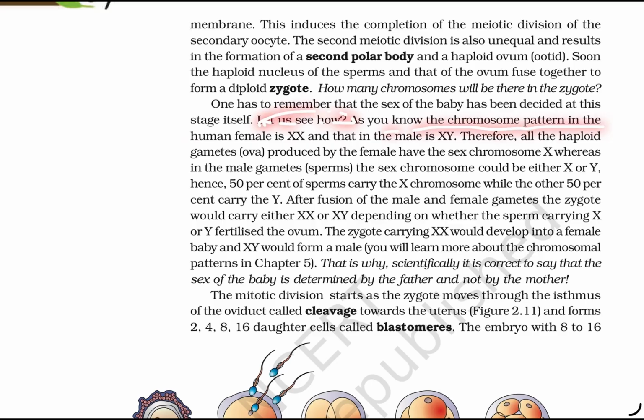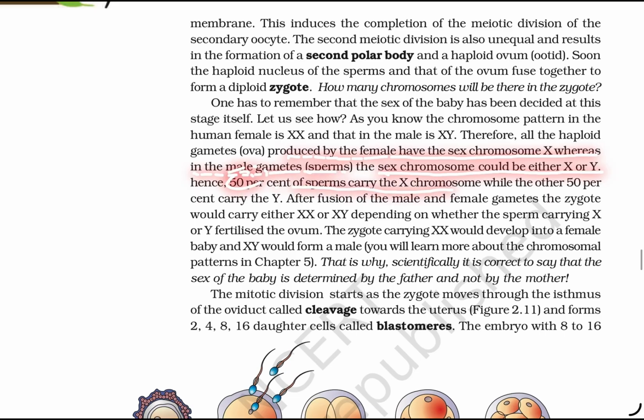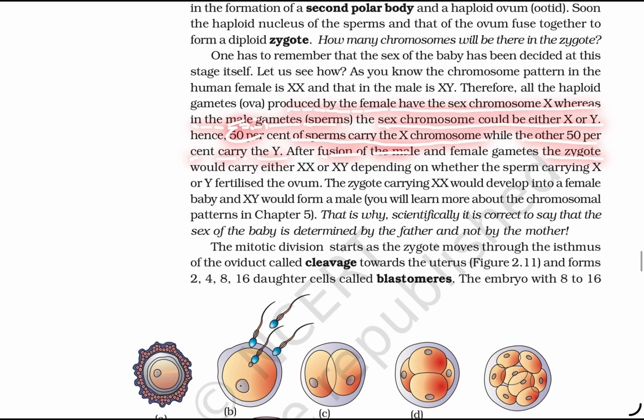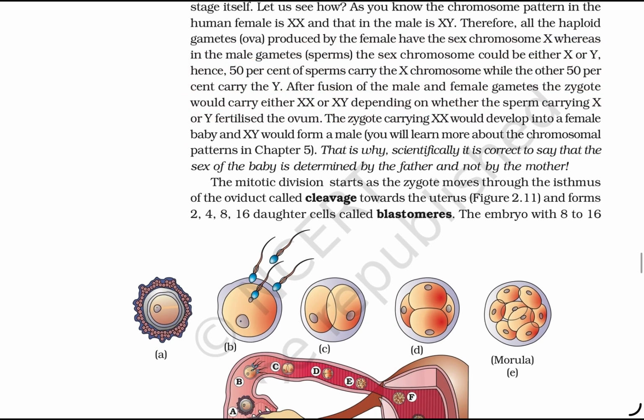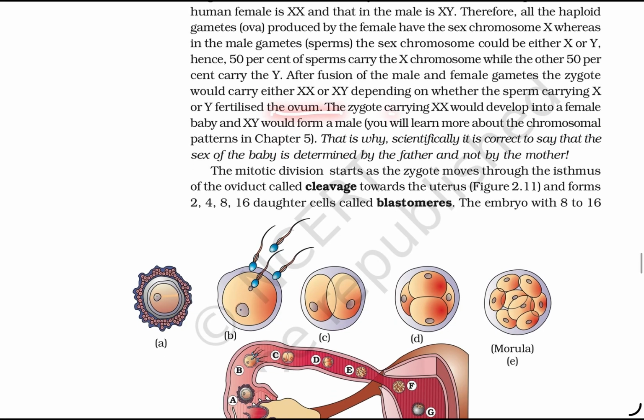Let us see how. The chromosome pattern in the human female is XX and in the male is XY. All the haploid gametes, the ova produced by the female, have X chromosomes, whereas the male gametes, the sperms, have either X or Y chromosome. So 50% of sperms carry the X chromosome and 50% carry Y. After fusion, the zygote would carry either XX or XY depending on whether the sperm carrying X or Y fertilizes the ovum. The zygote carrying XX would develop into a female baby, and XY into a male.